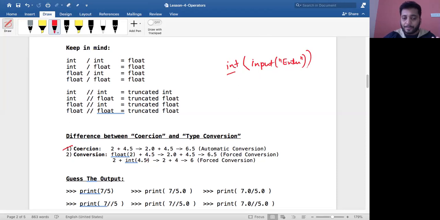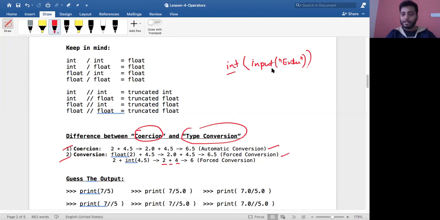Similarly, if you wanted to forcibly convert 4.5 to 4, an integer value, then I just use int. I'm using this int conversion function to convert it to 4, so that you can see the result: 2 plus 4, and then the result would be 6. So this is the difference between coercion and type conversion. Coercion is automatic, and type conversion is forced. I've written it over here. Is that okay? You guys are understanding that? Yes? Okay, cool.